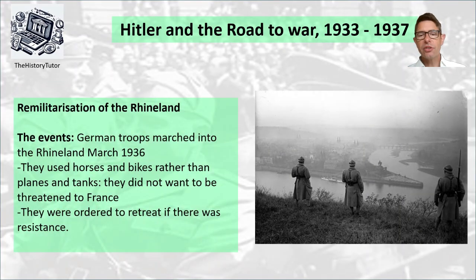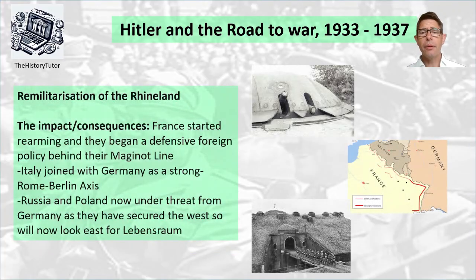So the events. German troops marched into the Rhineland in March 1936. They used horses and bikes rather than planes and tanks. They did not want to seem too aggressive or threatening to the French, so they went in with low-tech ideas. They were also told to retreat if they met any resistance, so that, again, they weren't causing war or problems. But it was a success. They took control of the Rhineland area, and Germany now controlled its borders.